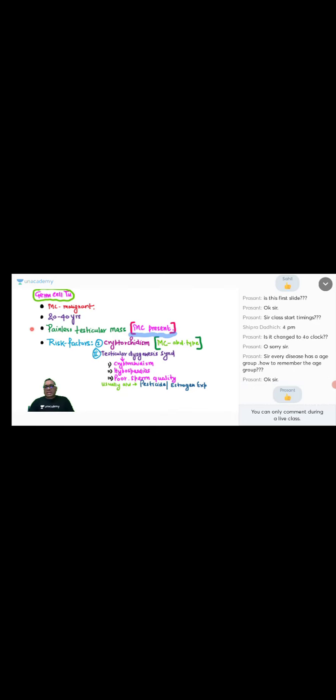So for painless testicular mass, you will automatically come to know when you are posted in the clinics and you see the seminoma patient will be 25 years, 30 years. So automatically all these things will be imbibed into your mind that okay, 20 to 40 years seminoma will be there. Like that you'll be remembering. That is why there are postings.